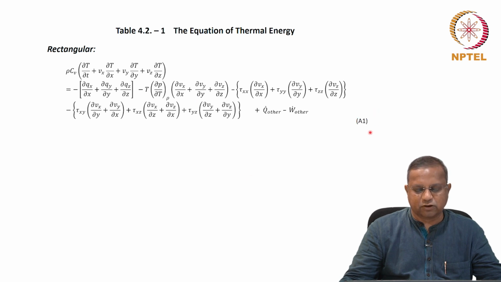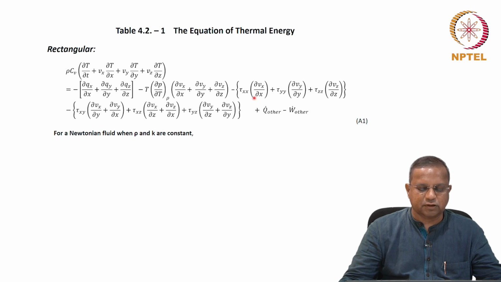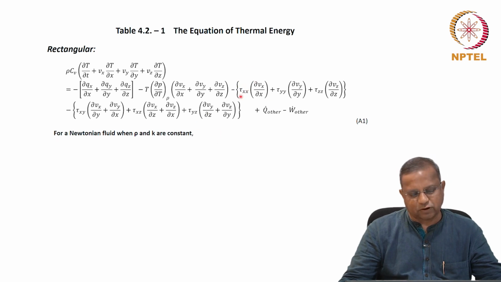We call this A1, and in the same way as in the earlier case, we have an equation for the simpler situation. This is in terms of shear stresses, which are not directly obtainable, or you would like to have these in terms of velocities.